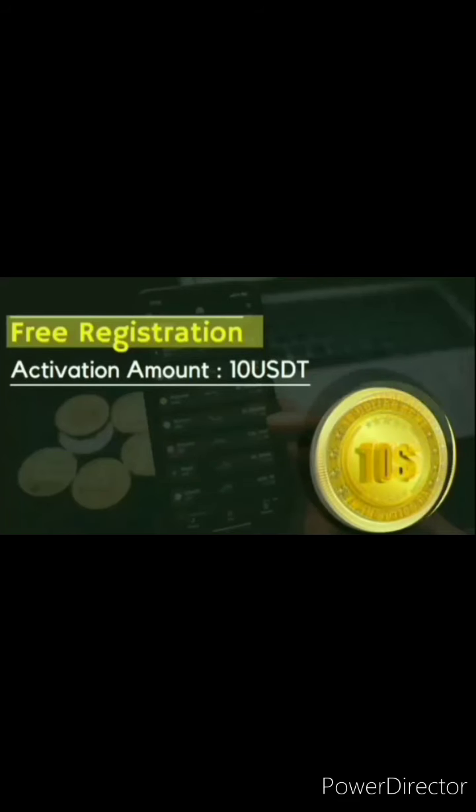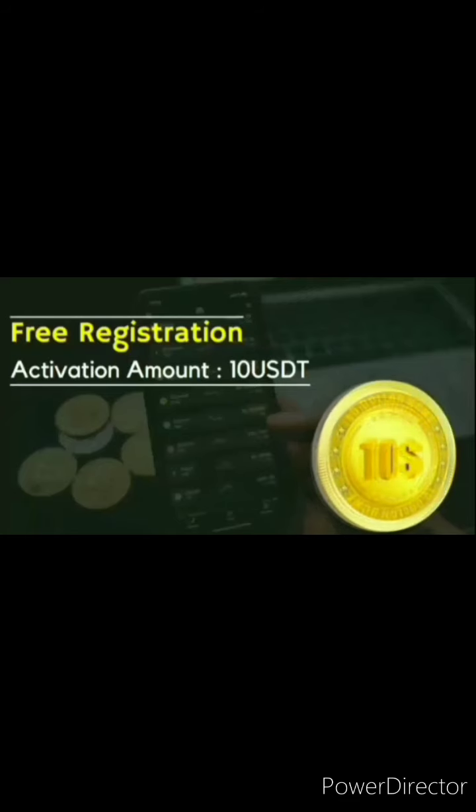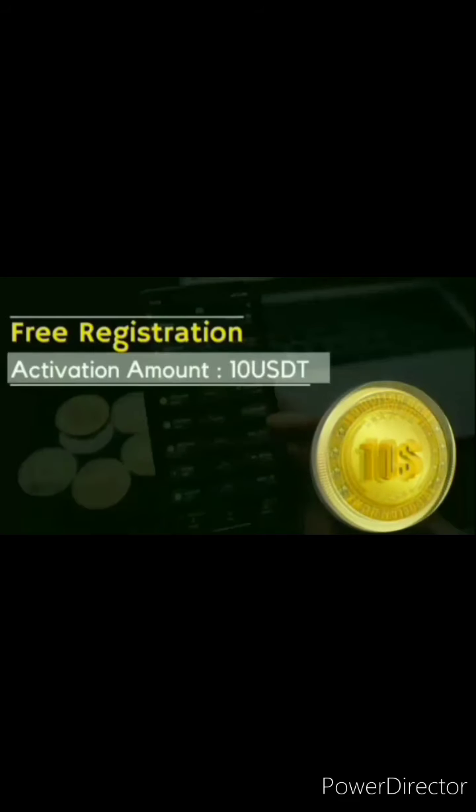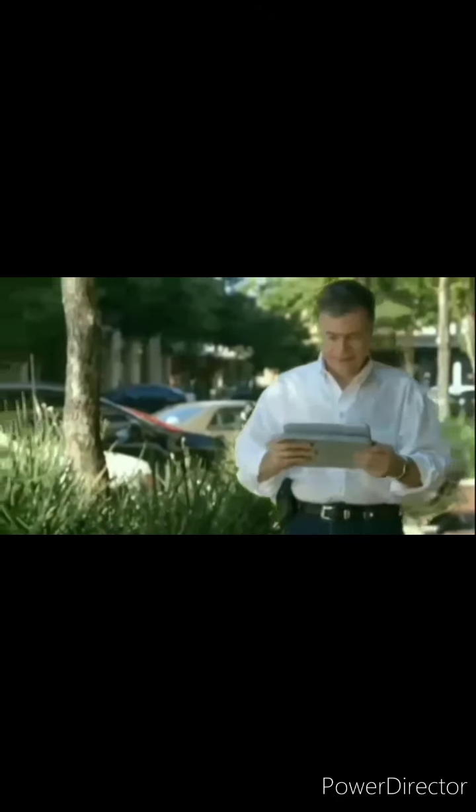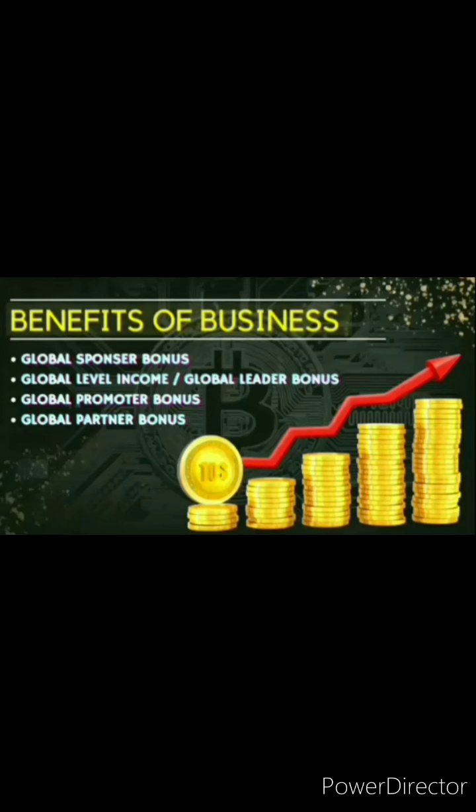After that, once you have registered successfully, for getting all the benefits and the income types profit from here, you can activate your ID and the activation amount is only 10 USDT. So friends, once you have done your registration and activation, after that you are eligible to get the different types of benefit of this business, which are the global sponsor bonus, global level income or the global leader bonus, global promoter bonus and global partner bonus.